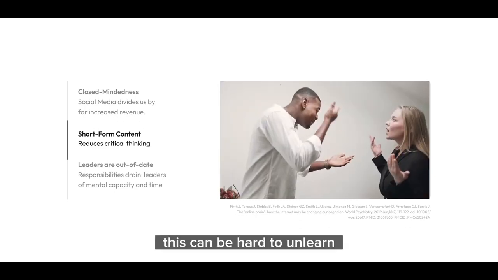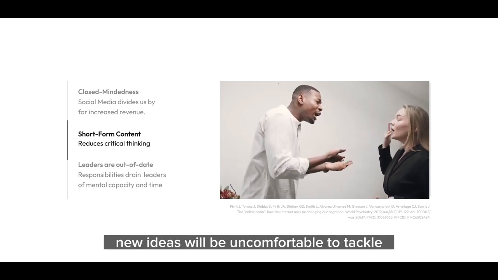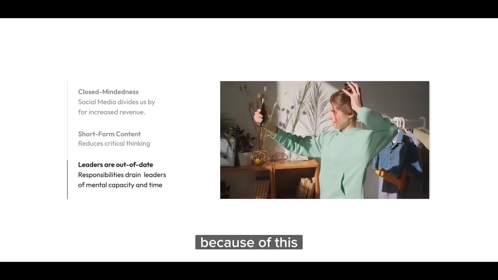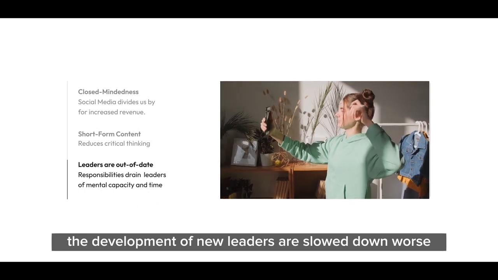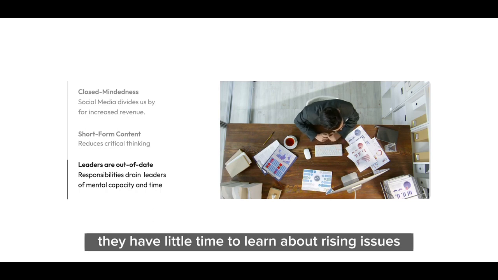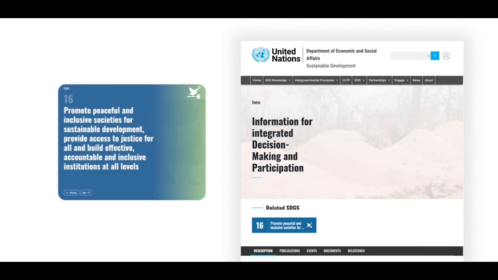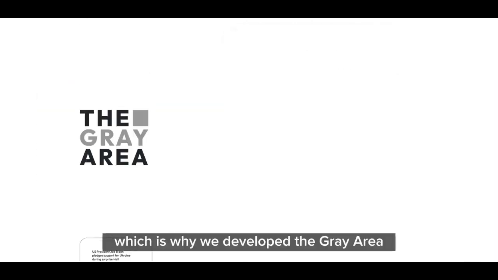judgments. This can be hard to unlearn because once an idea is cemented, new ideas will be uncomfortable to tackle. Because of this, the development of new leaders are slowed down. Worse, because leaders today have demanding responsibilities, they have little time to learn about rising issues. This ultimately harms the UN's 2030 goal of promoting peace, justice, and strong institutions by taking away holistic information for decision making. Which is why we developed the gray area.